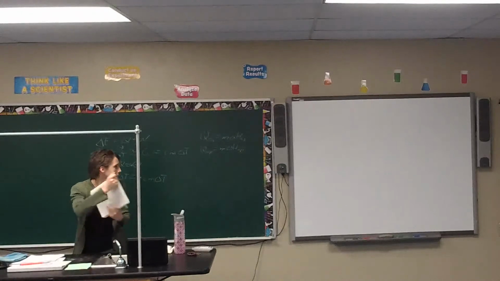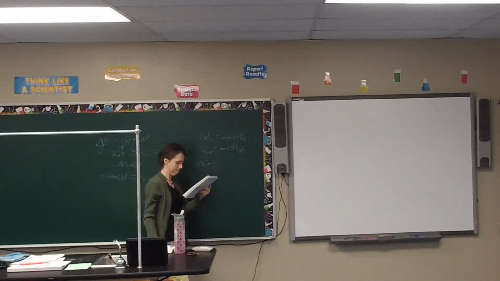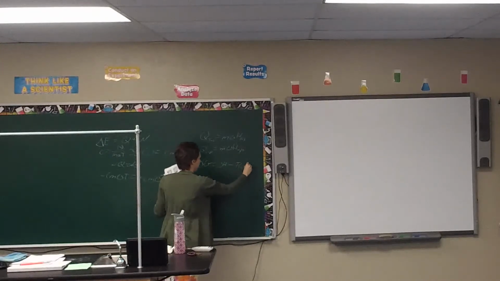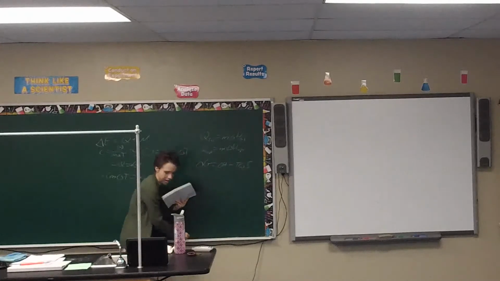Alright, Gibbs free energy: delta G equals delta H minus T delta S. There you go. And what does this have to be? It's going to be spontaneous. Negative. It has to be negative.